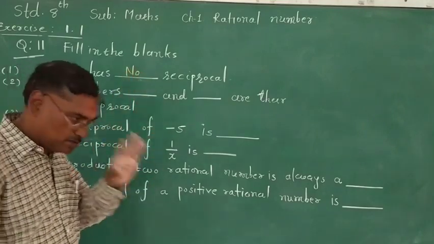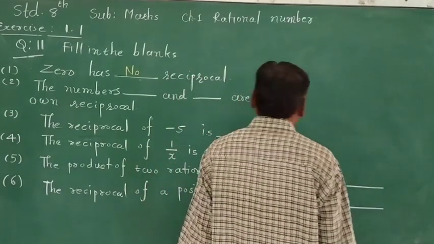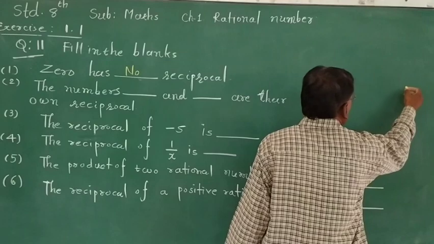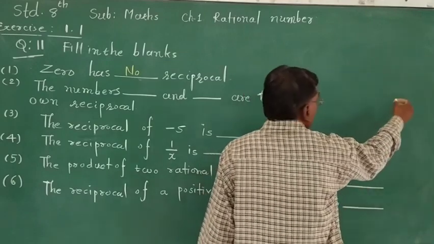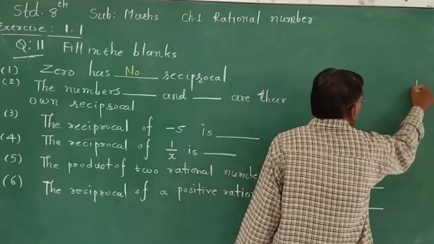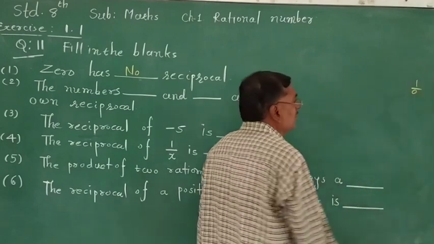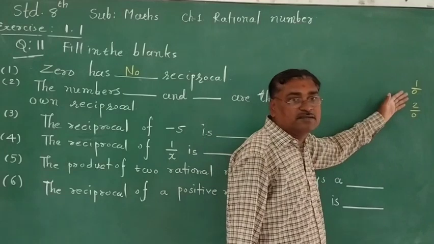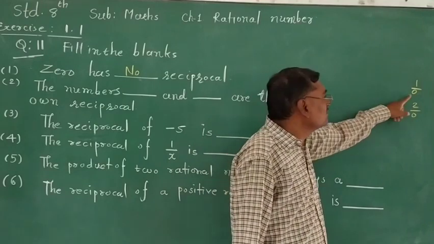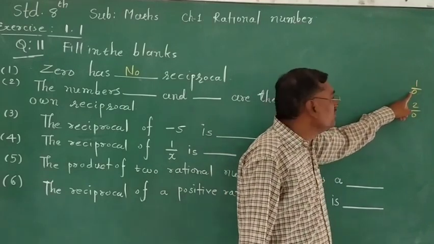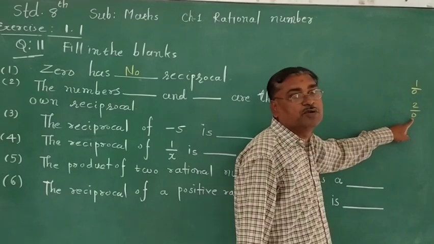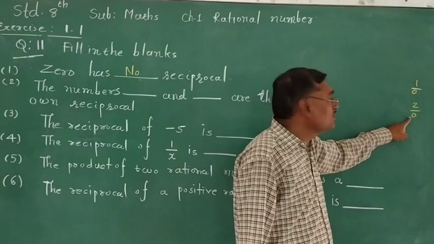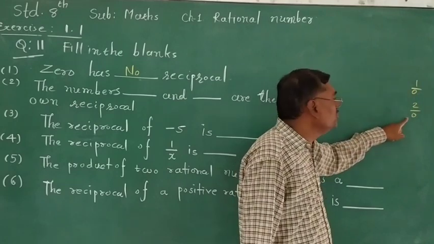Why not? We are proving the result. Suppose you take the reciprocal of 0, so 0's reciprocal, suppose we take 1 upon 0, 2 upon 0. What will be the answer? You cannot obtain an answer. 1 cannot be divided by 0, 2 cannot be divided by 0, because there is no table of 0.